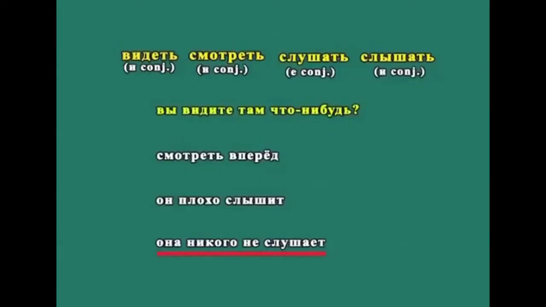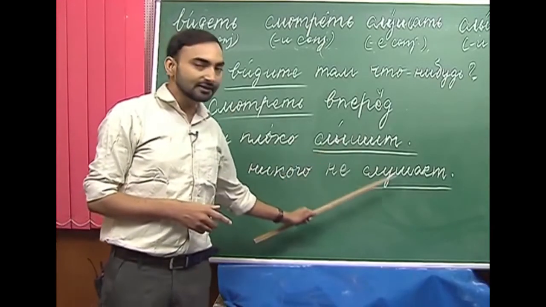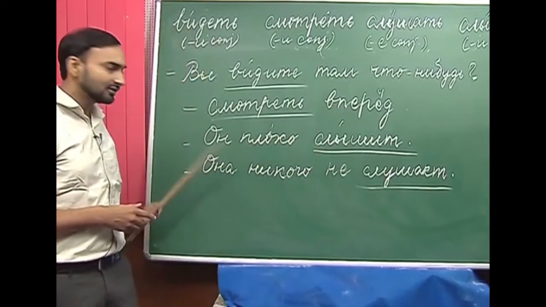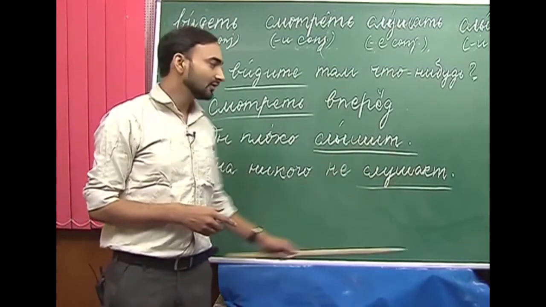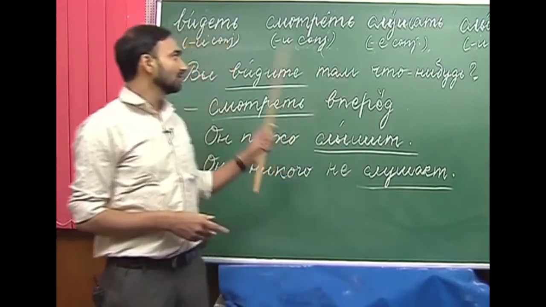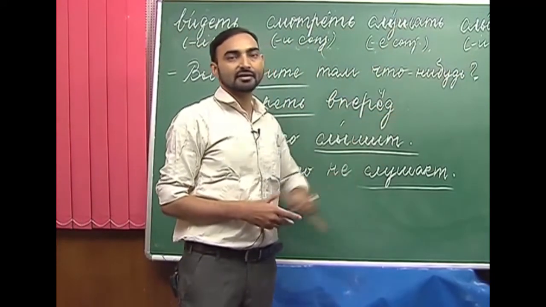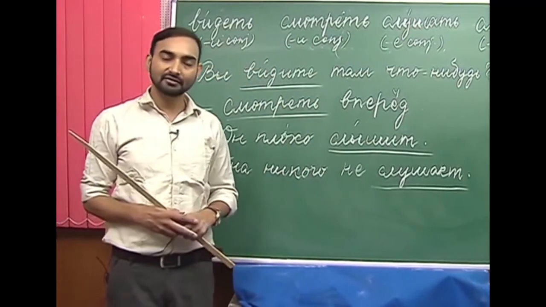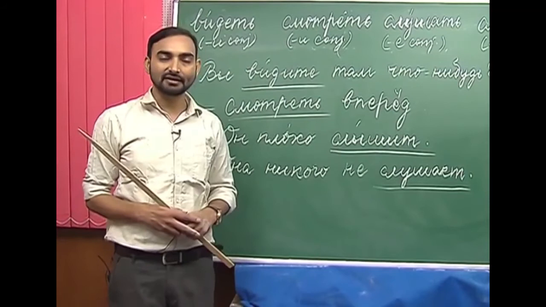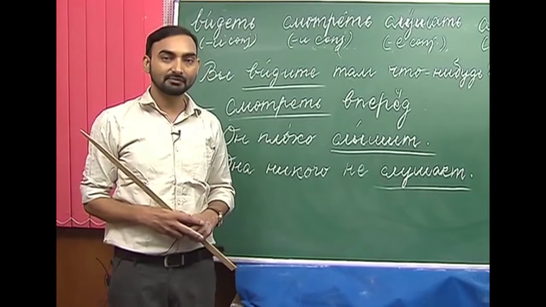The last one is она никого не слушает. Никого is no one. She doesn't listen to anybody or anyone. Here we have used слушать, which is to listen. So, the verbs видеть, смотреть, слушать and слышать are similar in meaning, but slightly different in their uses. That you have to keep in mind.